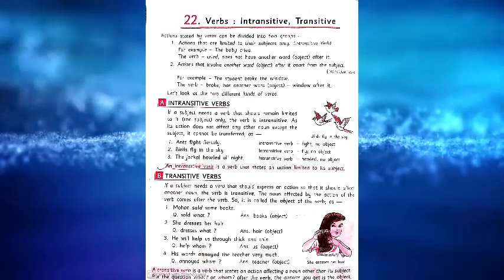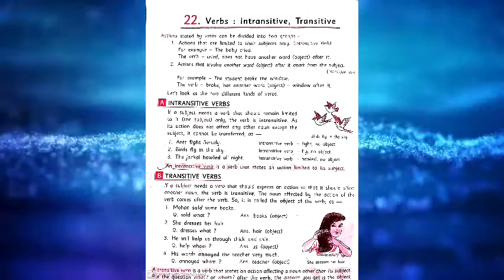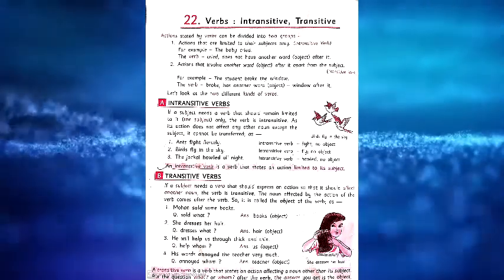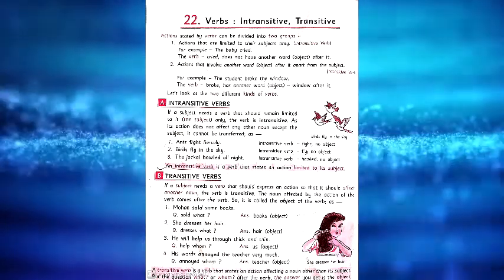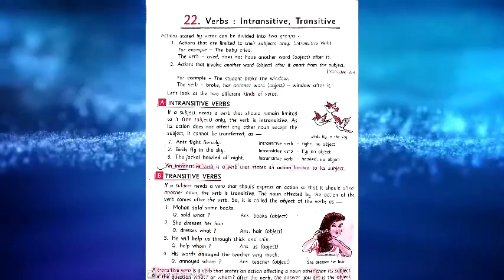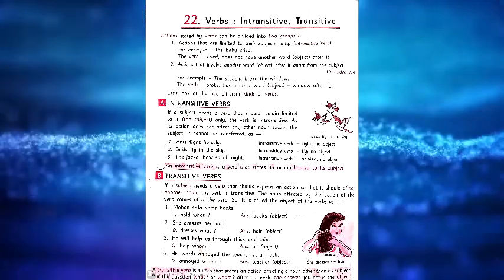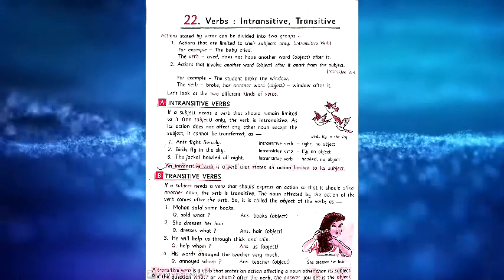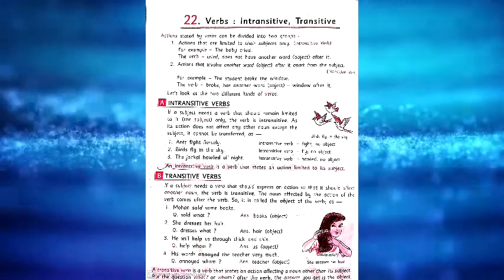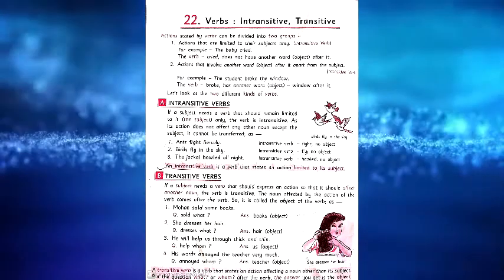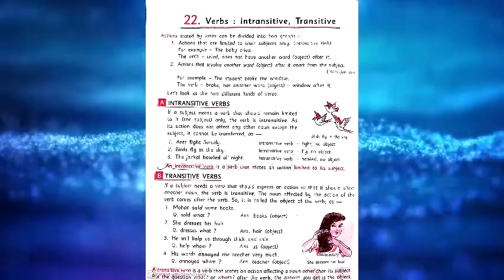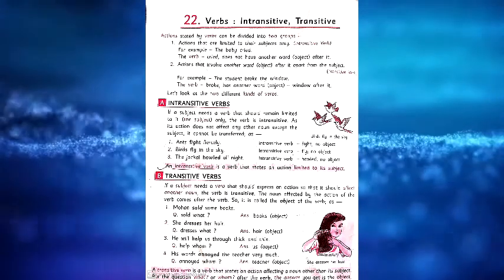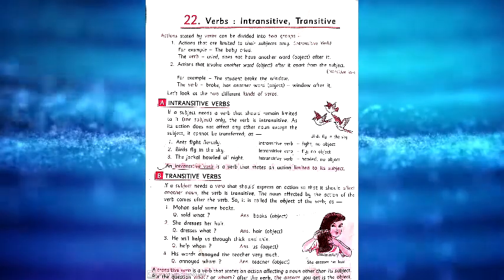Remember, verbs can be divided into two groups: transitive and intransitive verbs. In the case of intransitive verbs, the action will be there and after the action there won't be any object. An intransitive verb is a verb that states an action limited to its subject. That's the definition of an intransitive verb.